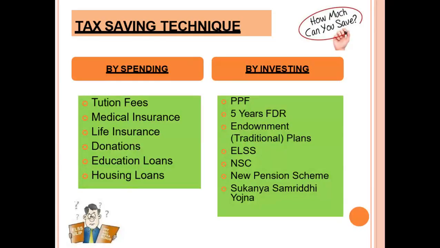See, under deduction we have two things. Either we spend or we invest wisely. When I am investing for my future goals, the future goals can be my child planning, child education, career plans, or my pension scheme, Sukanya Samriddhi Yojana, endowment traditional plans, 5-year fixed deposits, PPF. Or by spending, I can pay tuition fees, medical insurance, donations, education loans, housing loans, or life insurance.